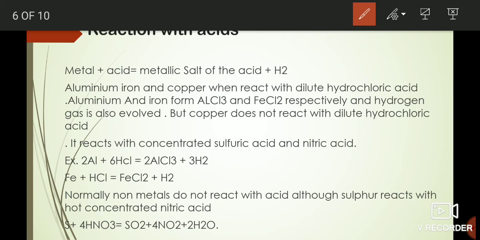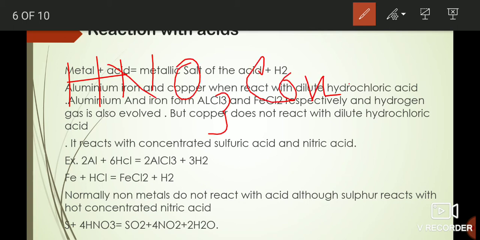Now when this HNO3 is concentrated, written as conc. with a dot, it forms NO2, that is nitrogen dioxide.